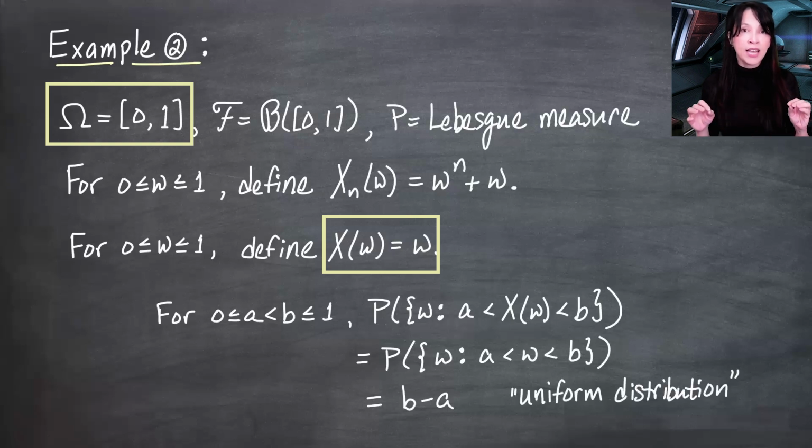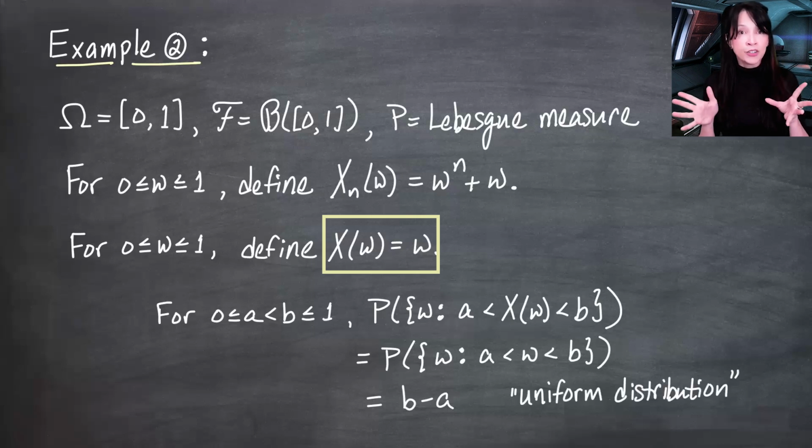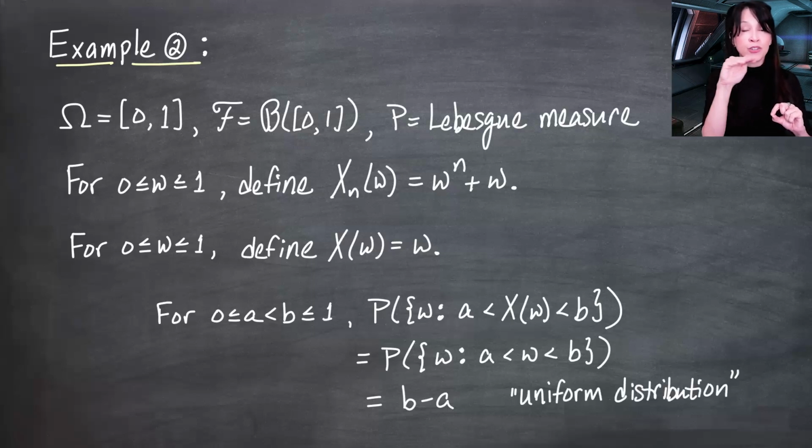Remember, there is a PDF or probability density function, which is a curve under which area represents probability, and the uniform distribution on any interval, in this case the interval from 0 to 1, is a flat line distribution because you want the area to be constant no matter what subinterval you're looking at. And so if we're looking at a subinterval from a to b, there will be a little rectangle with base b minus a and height 1, which will have area b minus a. And so that's the uniform distribution, even though we still haven't talked about distributions in here yet, or PDFs or anything like that.